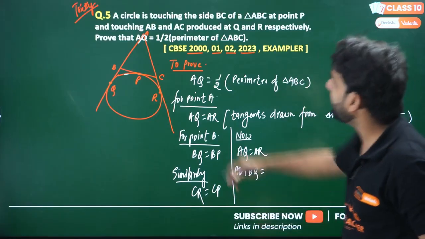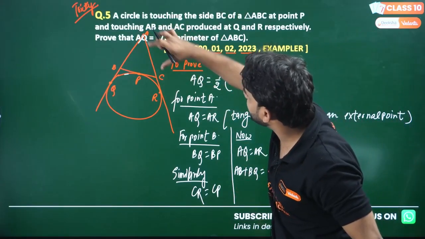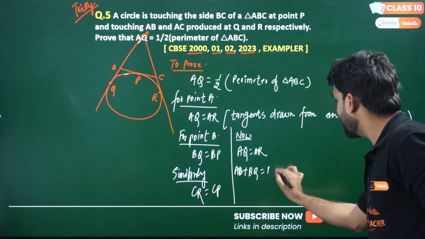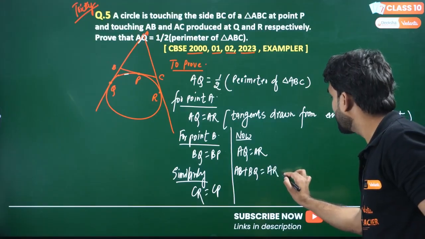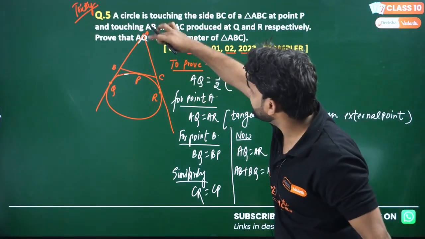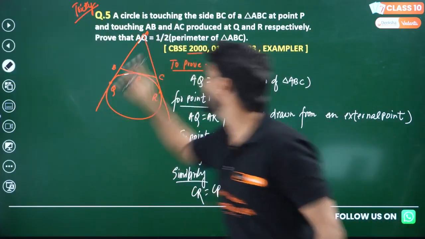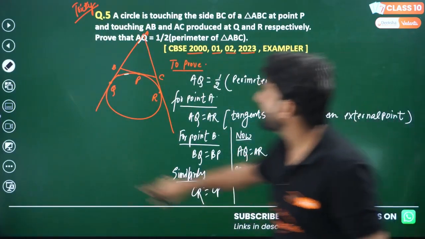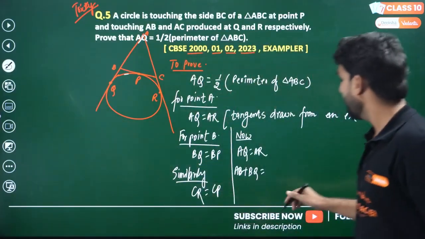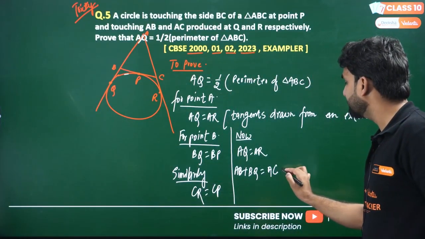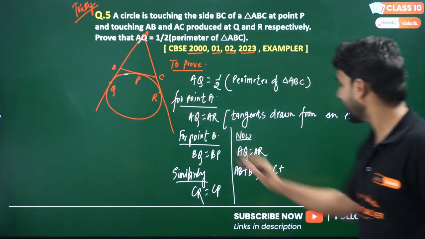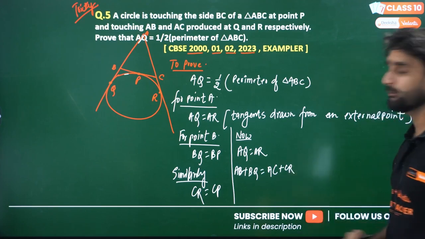And similarly, AR can be written as AC plus CR. This is AC here. I'm calling this AR. So AR can be written as AC plus what? This is CR. I hope this is clear too.